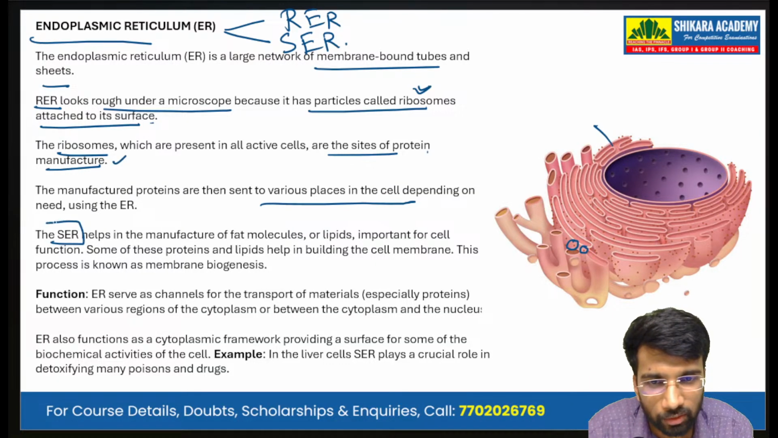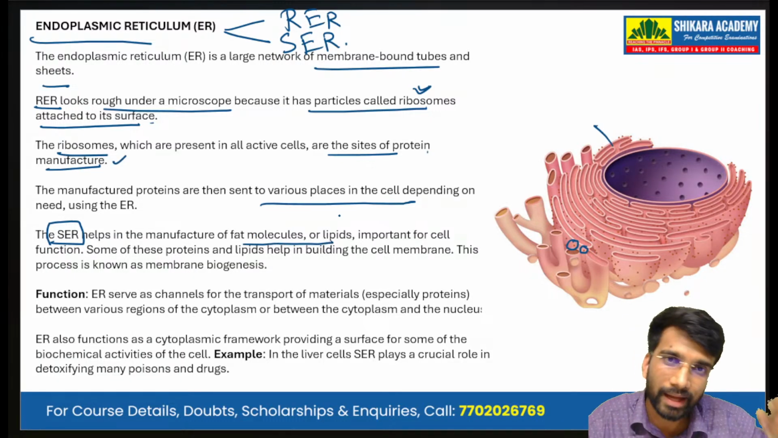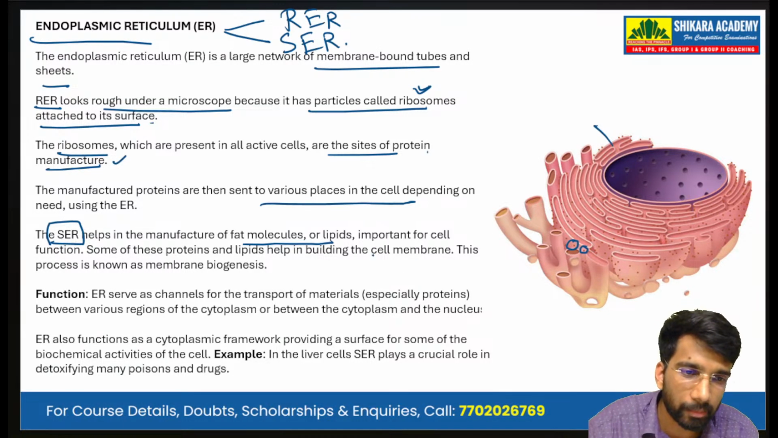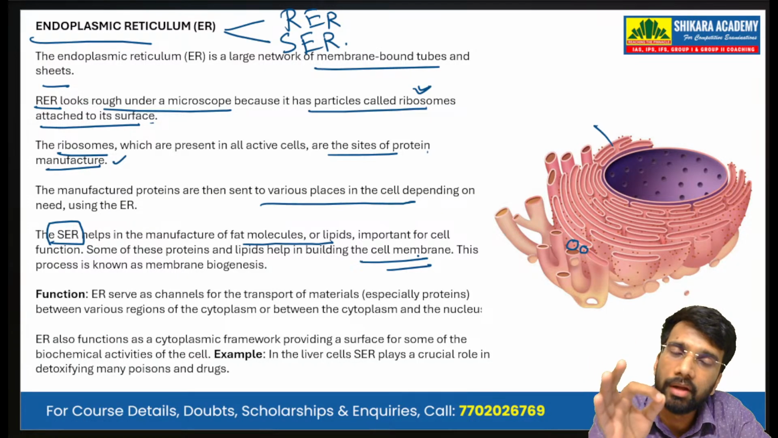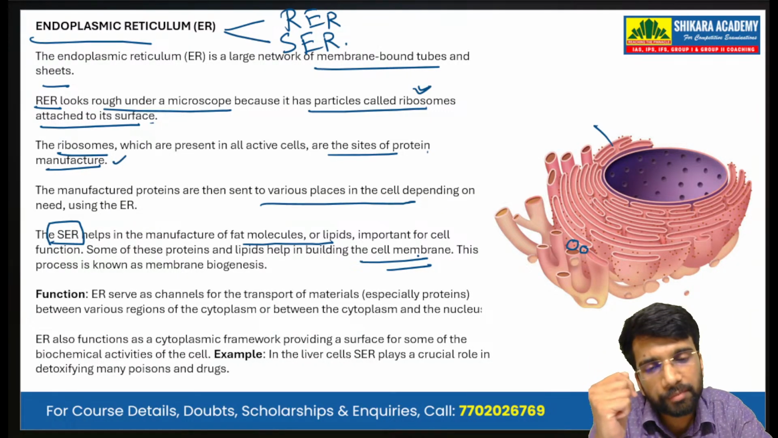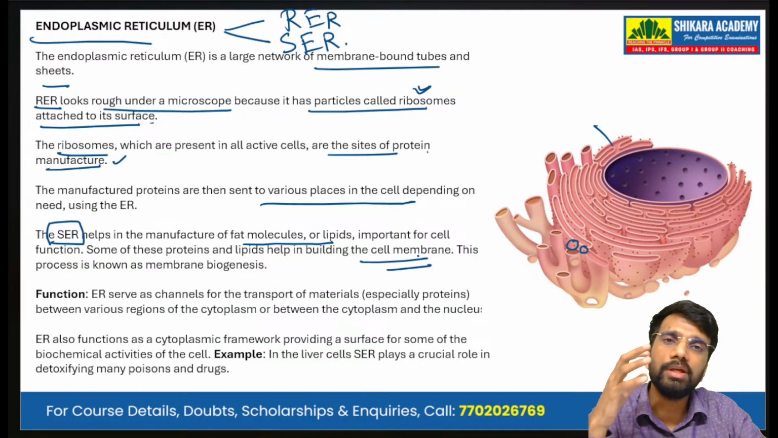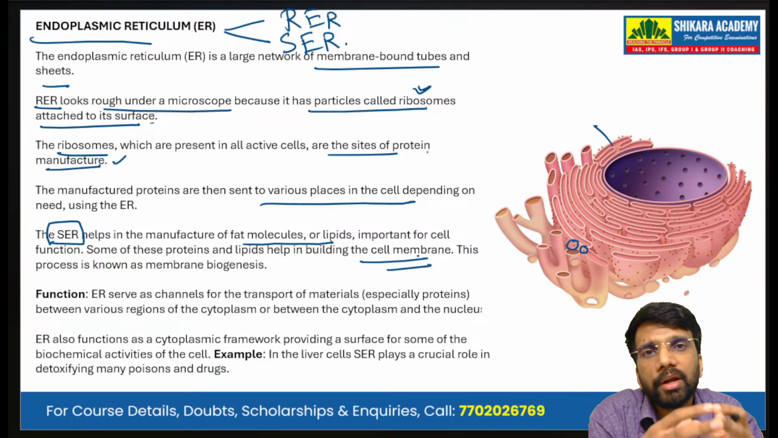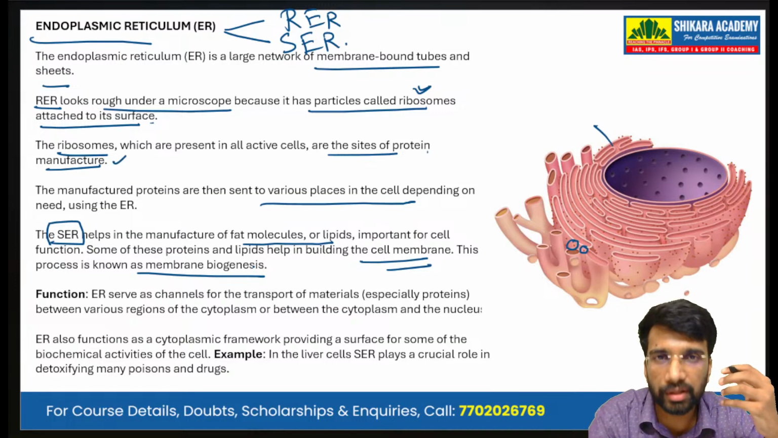The smooth endoplasmic reticulum, on the other hand, helps in the manufacture of fat molecules or lipids, and these lipids are important for cell function. Some of these proteins and lipids help in building up the cell membrane. So the proteins made by the rough endoplasmic reticulum or the ribosomes, and the lipids made by the smooth endoplasmic reticulum, are very essential for the formation of the cell membrane or the plasma membrane. And this process is known as membrane biogenesis.